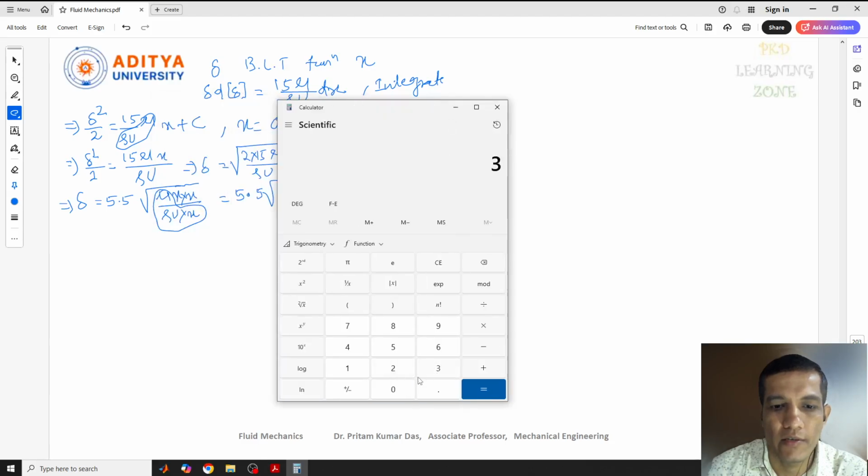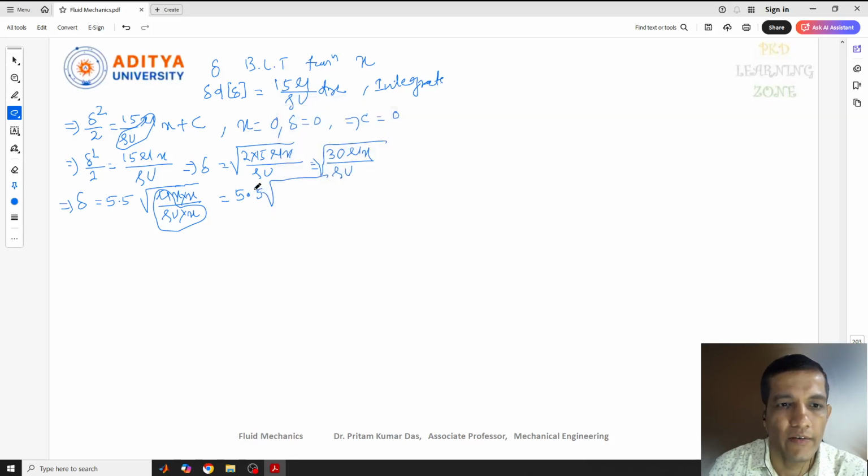So exactly, we can write this as 5.48 root over of x square by Reynolds number with respect to x, because we know that R equals rho VL by mu or rho Vx by mu. So this is our equation 5, and this is the value of delta.